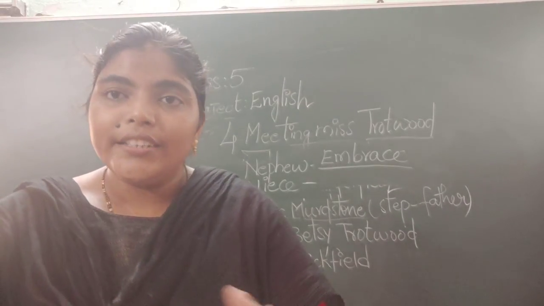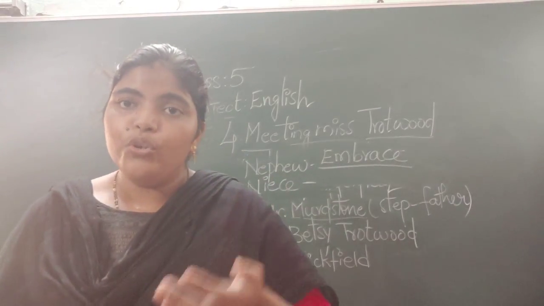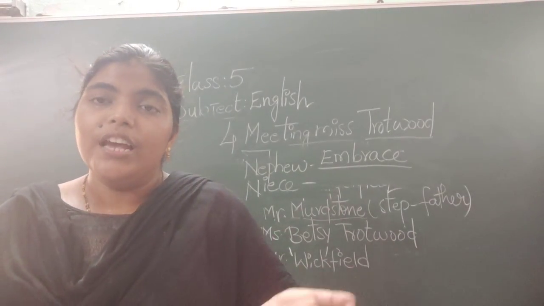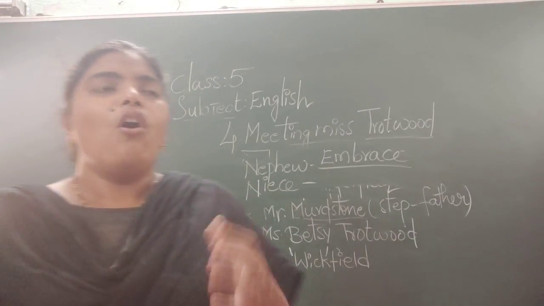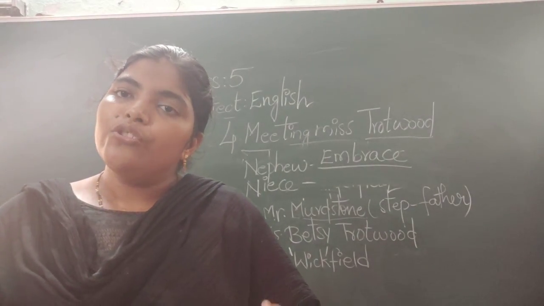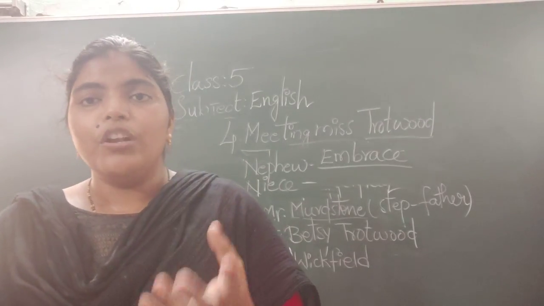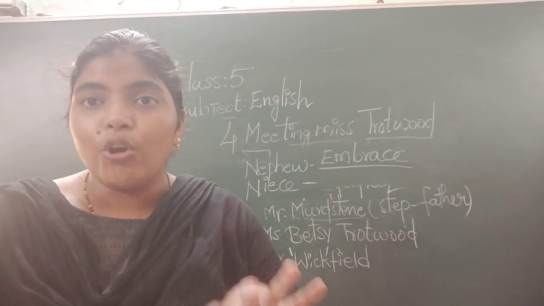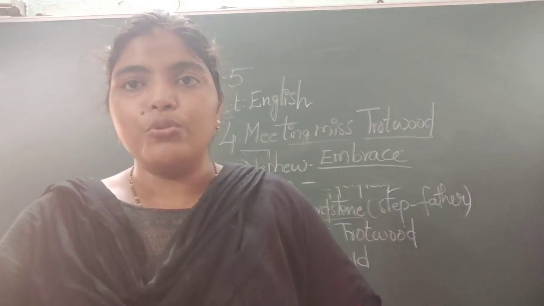So once Aunt Trotwood embraced him, he felt very happy, and she gave him a bath and new clothes, and she also wanted to join him in a school because she can't always be with him. Yeah, she is old now, but who will look after him? So she is thinking that she wants to join him in a school, but the school is far away from the place where Betsy Trotwood was living. So how could this boy go to school every day?